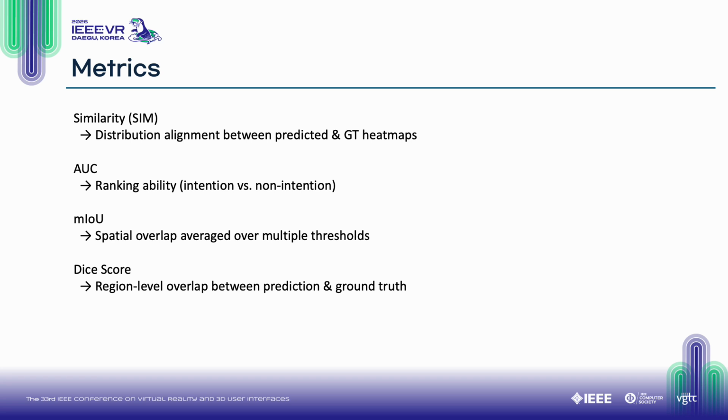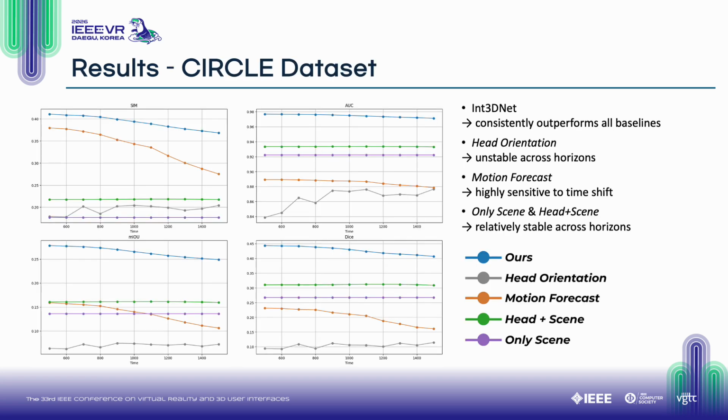For evaluation, we use heat map and region metrics: similarity for distribution overlap, AUC for ranking, and mean IOU and dice for spatial overlap. On the CIRCLE dataset, Int3DNet consistently outperforms our baselines across horizons up to 1500 milliseconds. In contrast, other baselines show unstable or degraded performance.